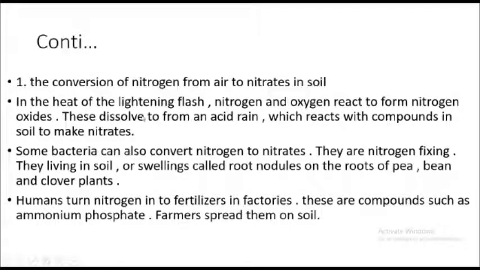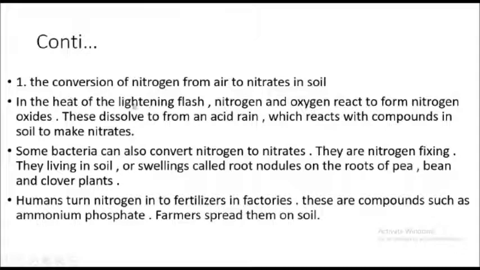Okay. In the heat of the lightning flash, it means before the rain there is a heat and also there is a lightning flash.